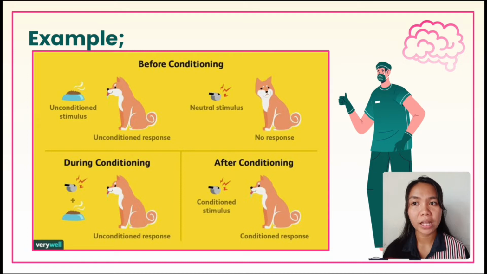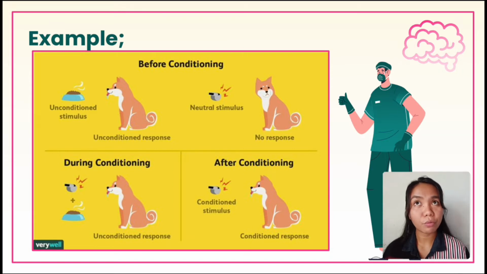The dog will automatically salivate in the presence of food. But when Pavlov used the neutral stimulus, the bell, and presented it to the dog, it did not produce any response. The dog does not respond to the sound of the bell.